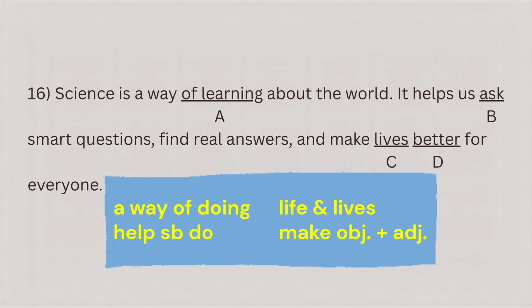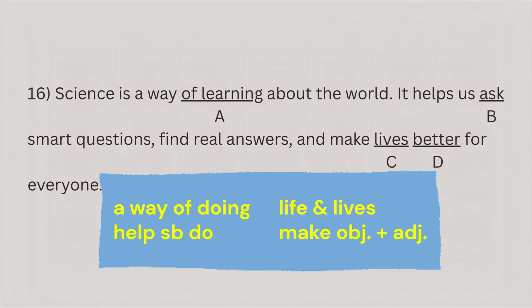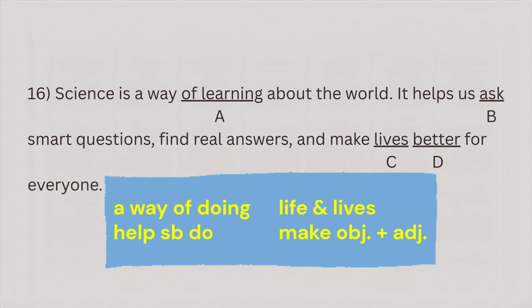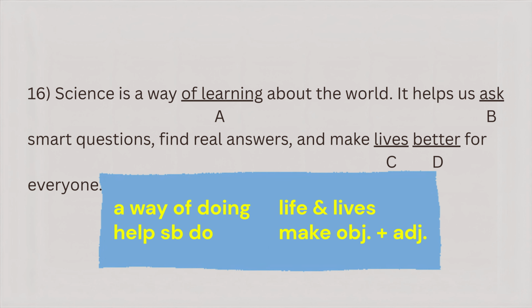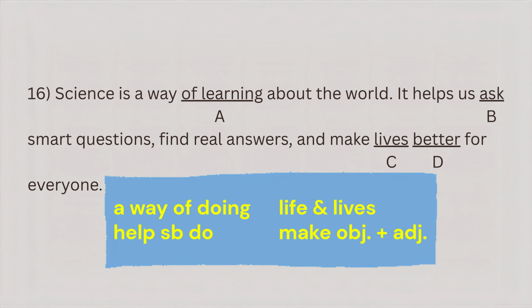D. Better. And finally, part D, better. Let's check. Make life better for everyone. This is a classic resultative structure. Make plus noun plus adjective. Better is the adjective that shows the result of the action.